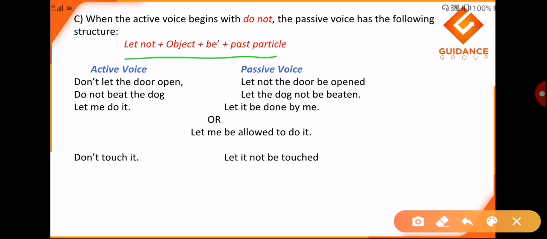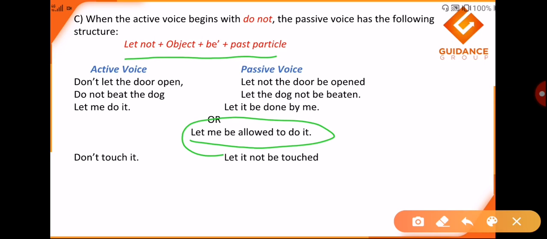Do not beat the dog. Let the dog not be beaten. Let me do it. Let it be done by me. Let me be allowed to do it. Okay, you just remember this because this is also an alternative.